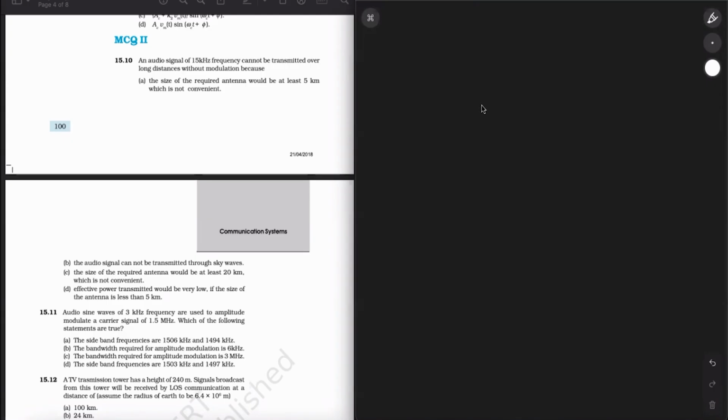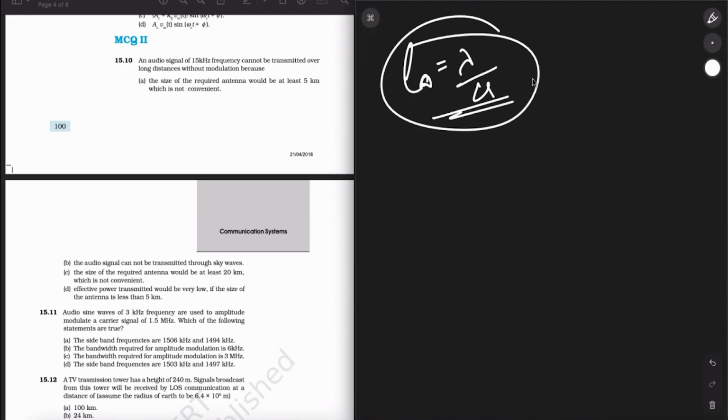For transmitting a signal, we need an antenna, or an antenna is also called an aerial. Right? So this antenna should have a size comparable to the wavelength of the signal. I already told you that the length of this antenna should be comparable to lambda. So this is the relation that we mildly use to find the approximate value, not the exact value. Now for an electromagnetic wave of frequency 20 kilohertz, the wavelength will be 15 kilometers.